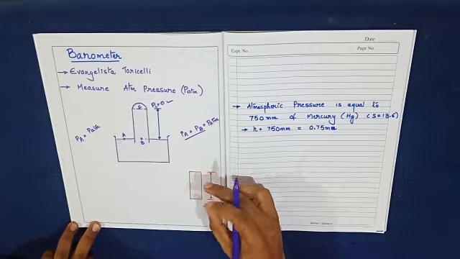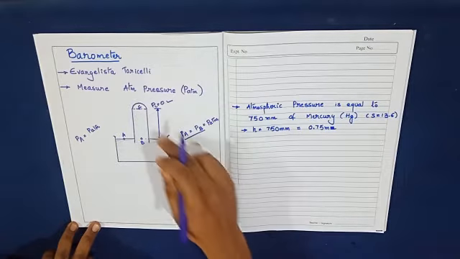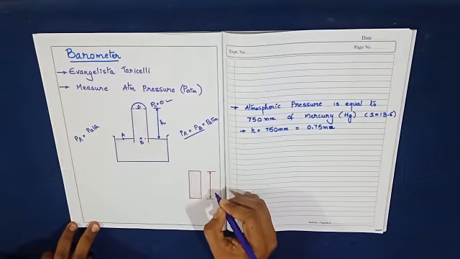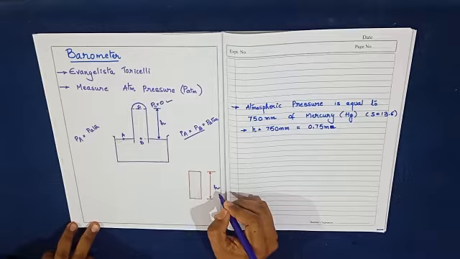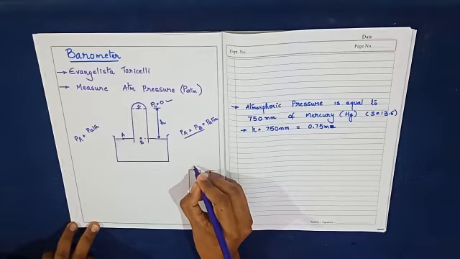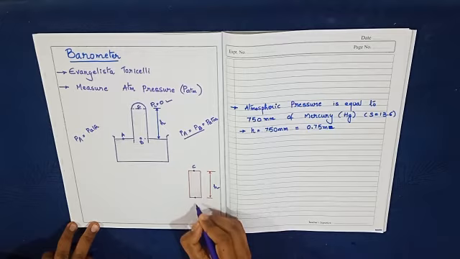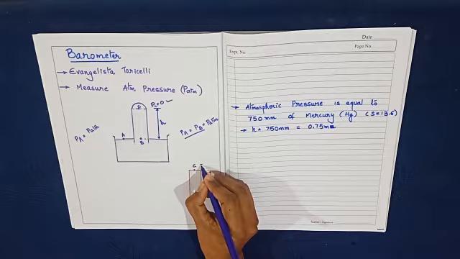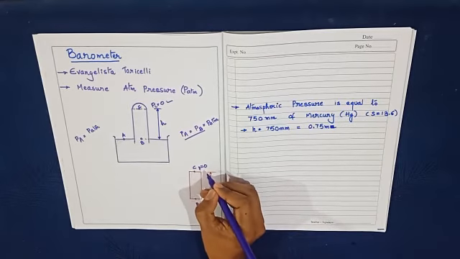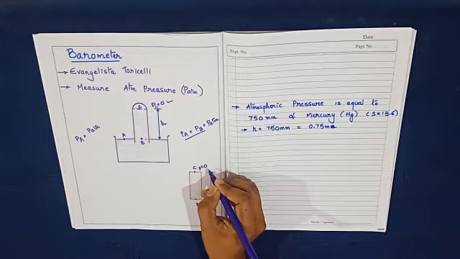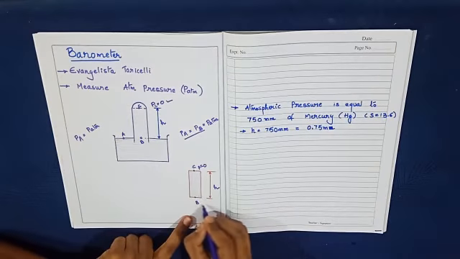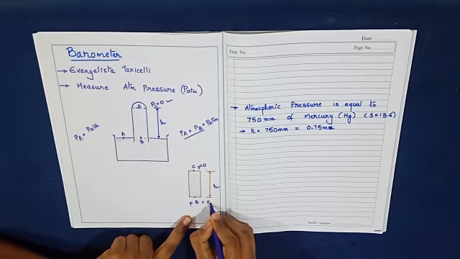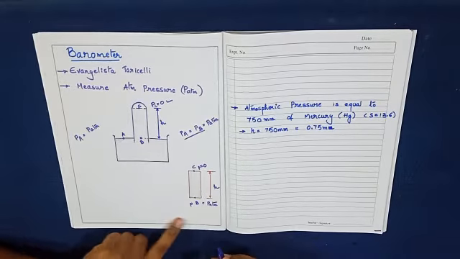Same thing I am going to draw over here. This will be the height of the rise in the tube, which I am going to take as H, and then I will denote the points over here: C point, and here a B point. Because of the vacuum, the pressure at C will be taken as 0, and the pressure at B will be taken as equal to the atmospheric pressure.